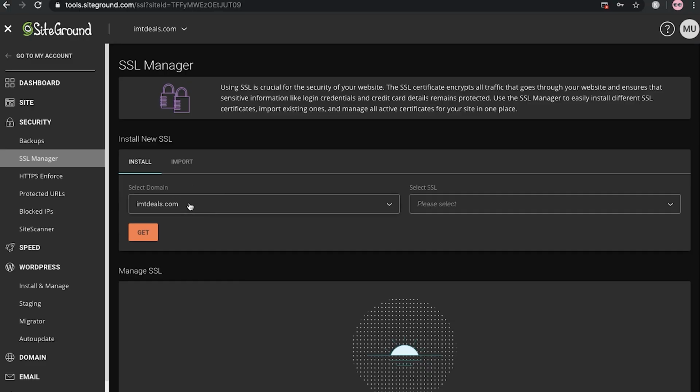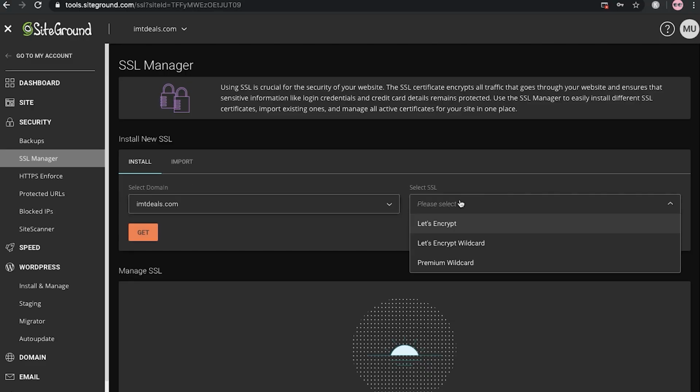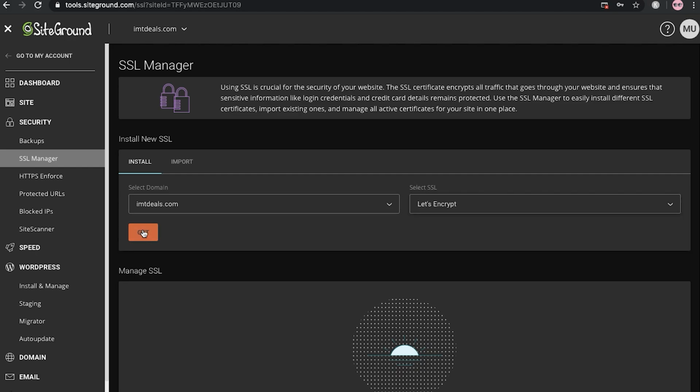You can easily see that I have selected the domain name. Now let me select the SSL. I will choose this, and I will click on get.